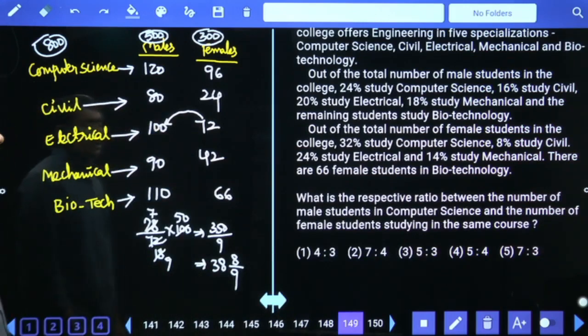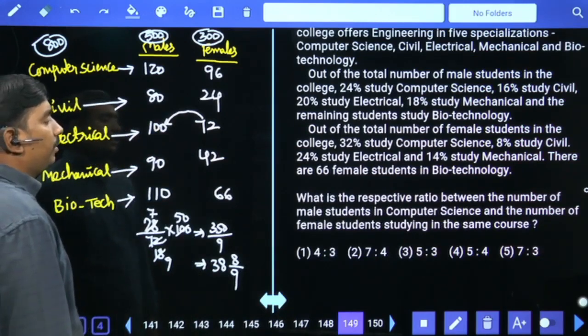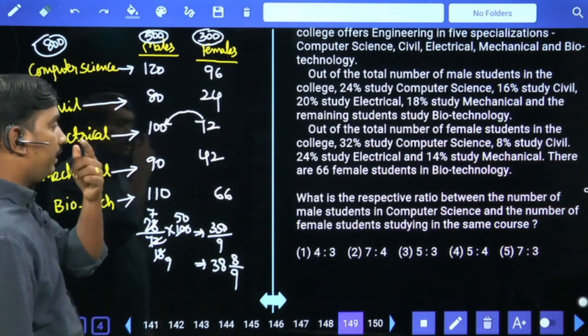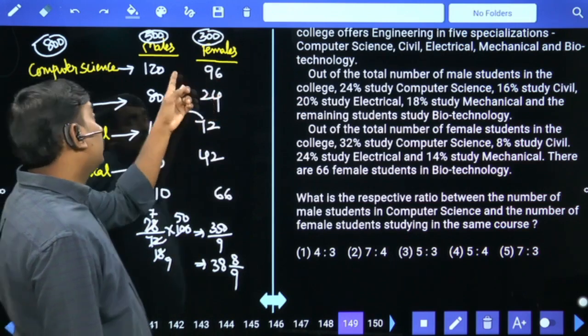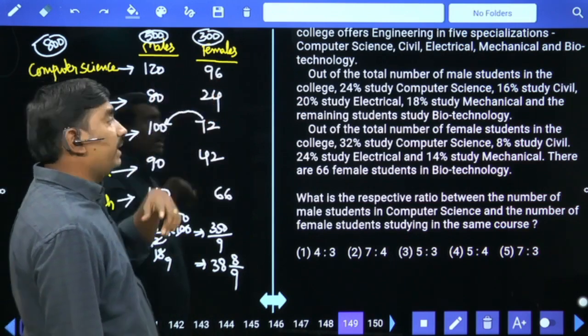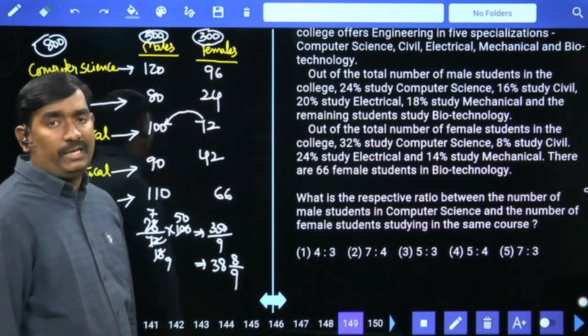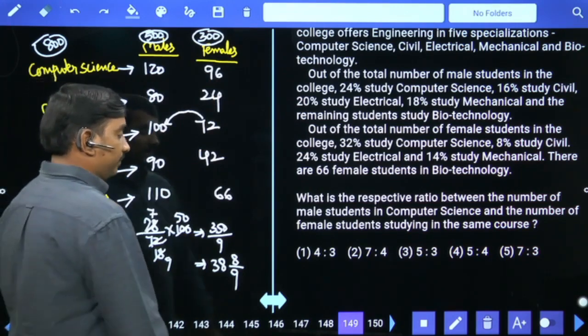What is the respective ratio between the number of male students in computer science, 120, and number of female students studying in the same course, 96? 10 times 12, 8 times 12, so 10 is to 8 means 5 is to 4 is your answer.